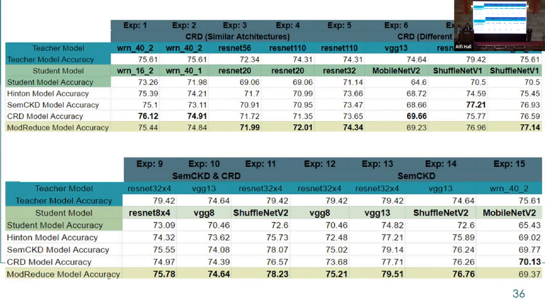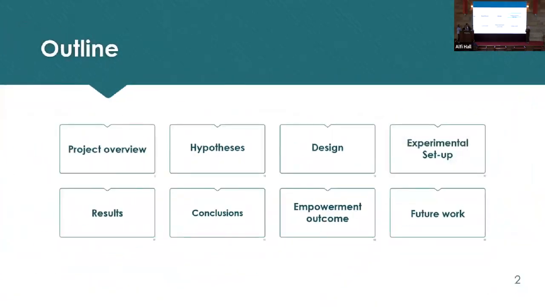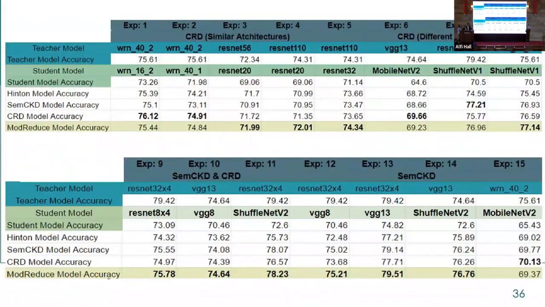Here we can have an overview of what we have created in this benchmark. What we can see here is a summary of the 15 different experiments reported in SimCKD and CRD as well, and we should note that these are MIT-produced papers. In the same benchmark, we are reporting the accuracies of the original expert-teacher model, the base student model, Hinton accuracy, SimCKD accuracy, CRD accuracy, and our own accuracies, mod-reduce accuracies, in the last row. The bolded values are the best results in each experiment.